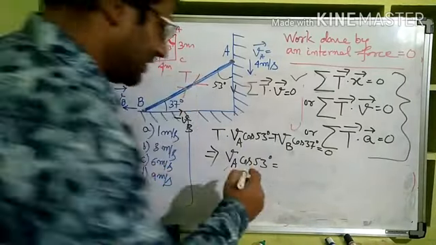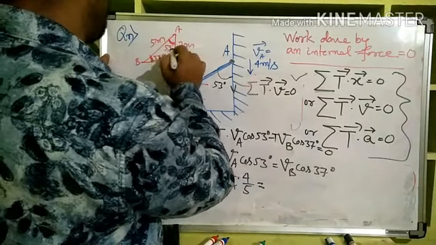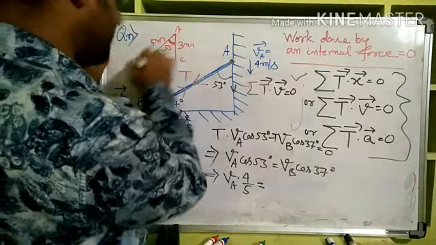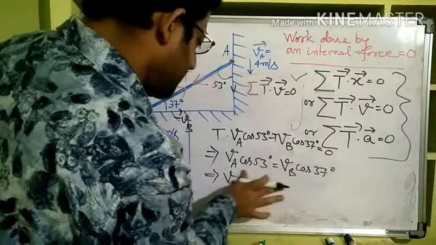Now from this triangle you are very clear what is cos 53 degree, you tell me. Cos 53 degree is equal to B by H, 3 by 5. So VA multiplied by 3 by 5 is equal to VB cos 37, B by H, 4 by 5.